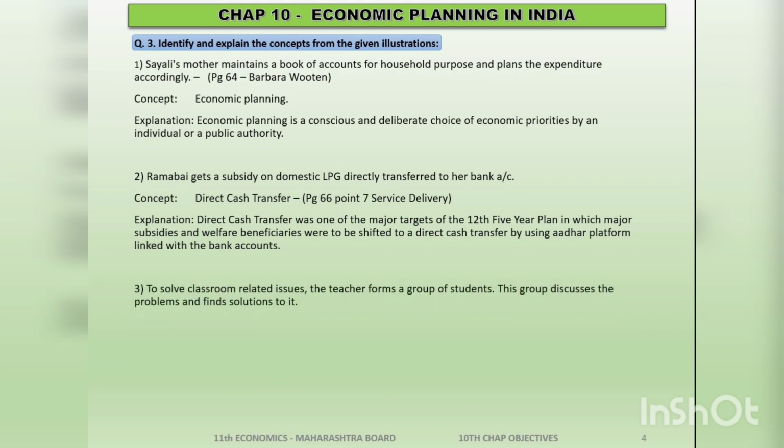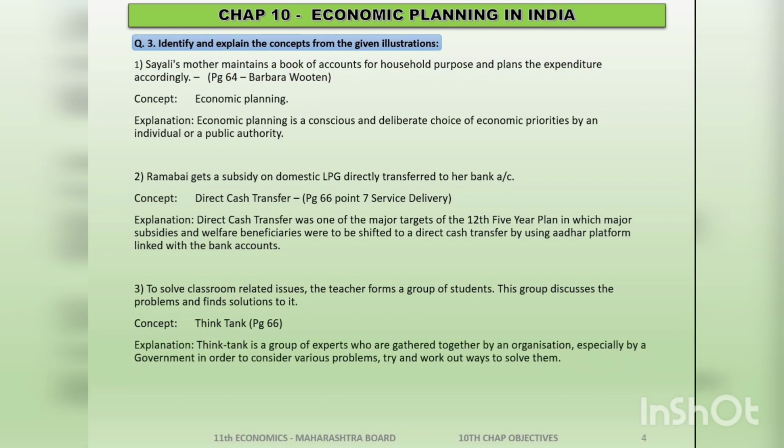To solve classroom related issues, a teacher forms a group of students. This group discusses the problems and finds solutions to it. That means the teacher is involving the students in discussion and is trying to bring the answers from them. This is similar to the think tank. Right, children? Think tank, which was the basis of Niti Aayog. So the concept is think tank, given to you on page number 66.